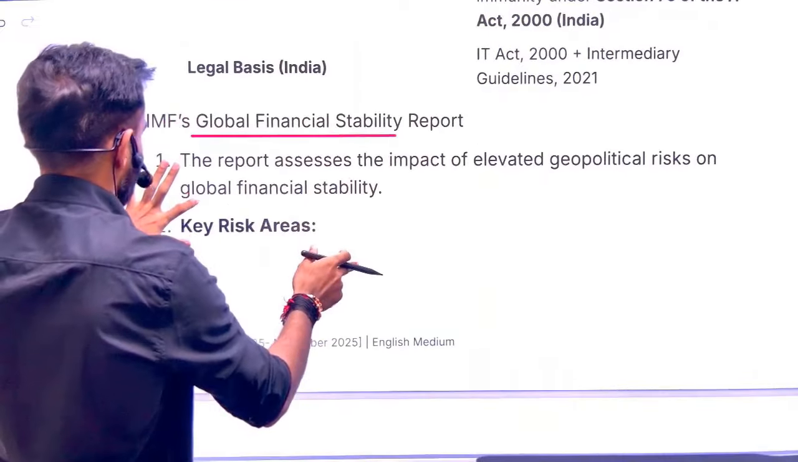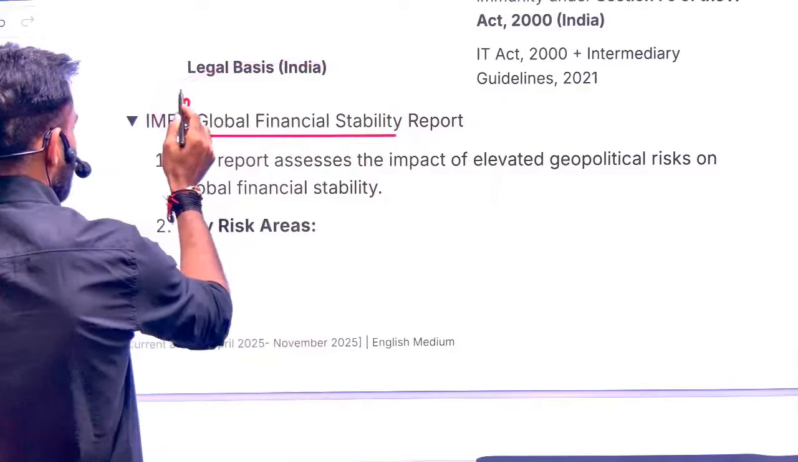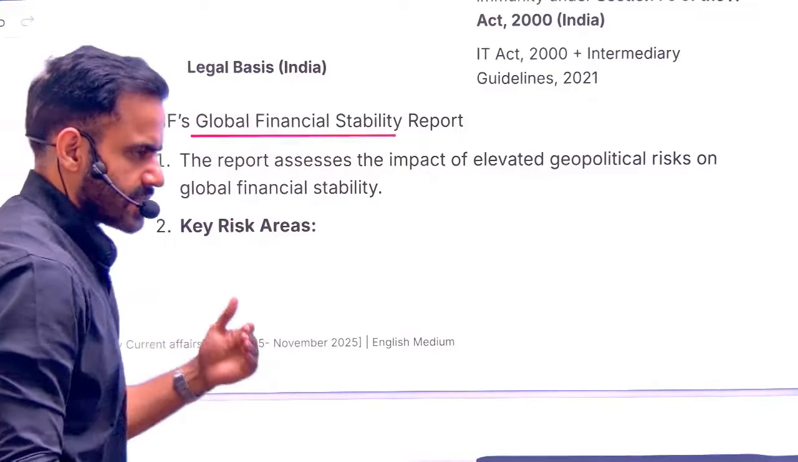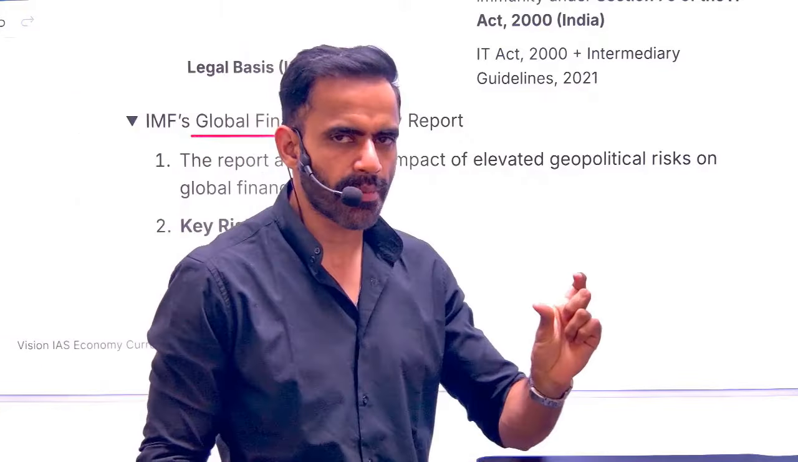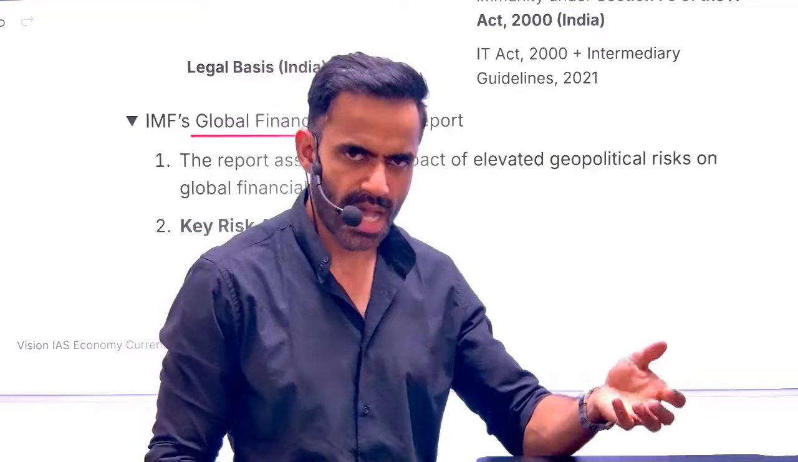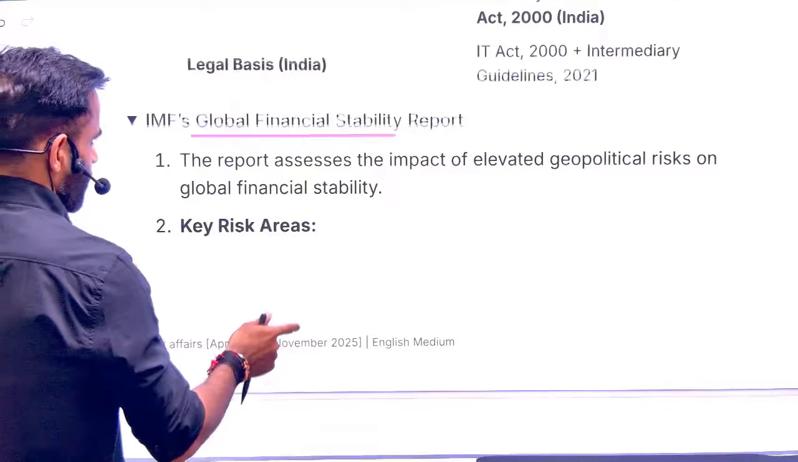Please go through this. Next is the Global Financial Stability Report. In this case, just remember it is by the IMF. Nothing else is there. Usually UPSC asks which body publishes this report, and they are going to give you confusing options like World Bank, IMF, or Asian Development Bank. Just remember, it is by the IMF.